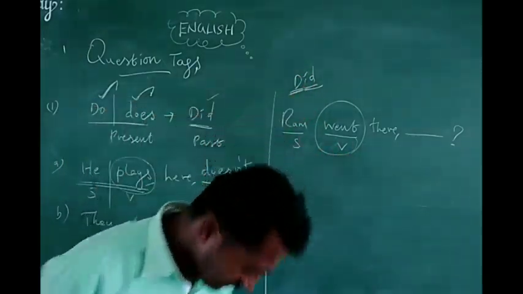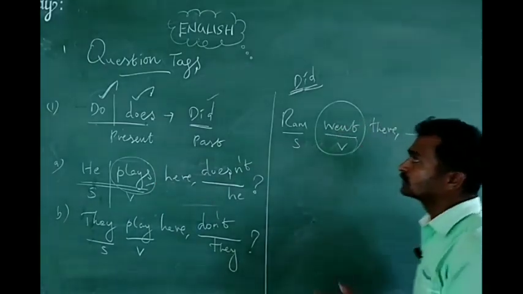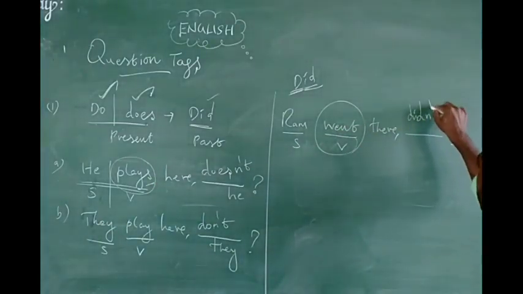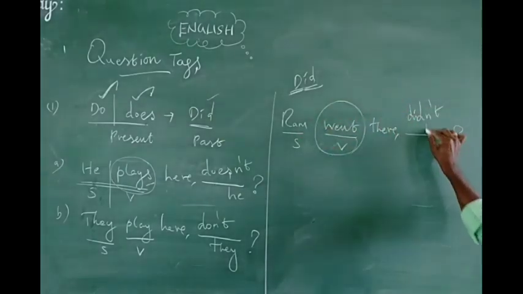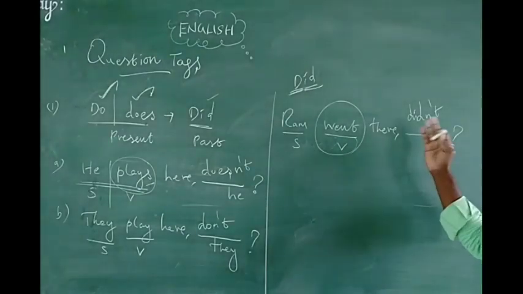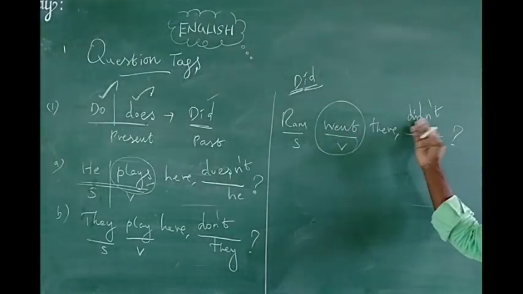Is the given question positive or negative? Positive, sir. So the answer must be negative. So did plus not, didn't. Ram becomes he. So this is the answer for the given question: Ram went, the answer is didn't he.